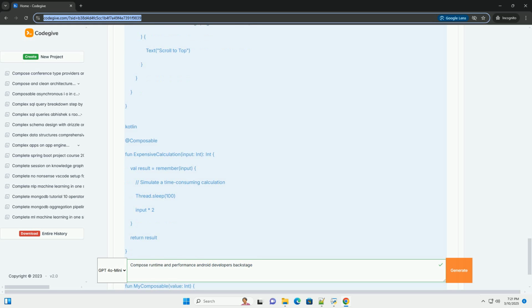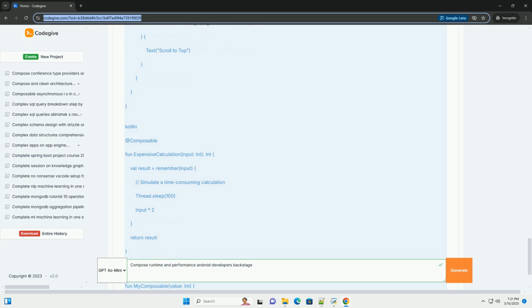Flatten the hierarchy. Avoid deeply nested layouts. A flatter layout hierarchy generally performs better. Consider using ConstraintLayout for complex arrangements. Use LazyColumn and LazyRow for lists. These composables are designed for efficiently displaying large lists of items. They only compose and lay out the items that are currently visible on the screen. This is crucial for preventing performance issues with long lists.